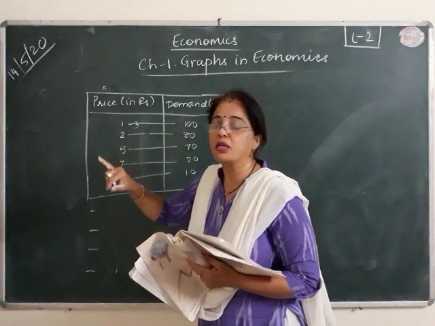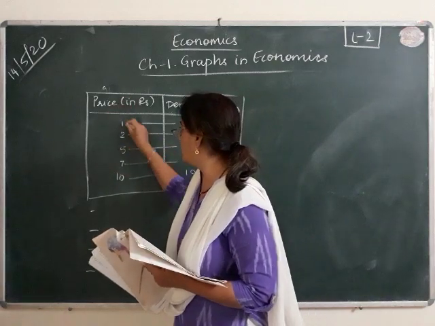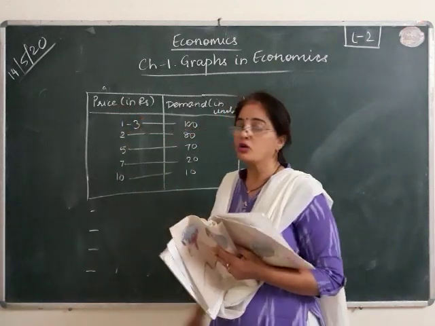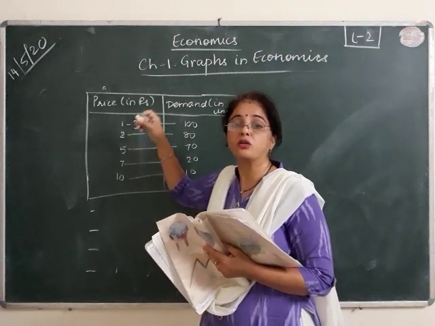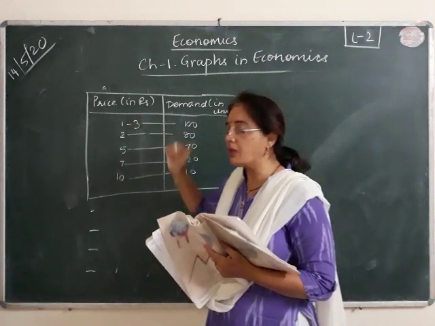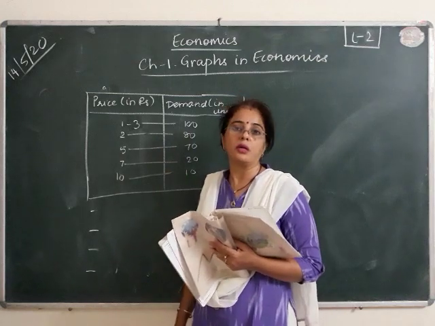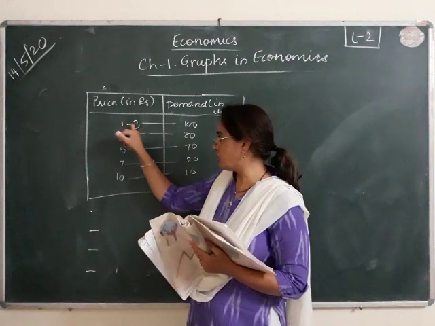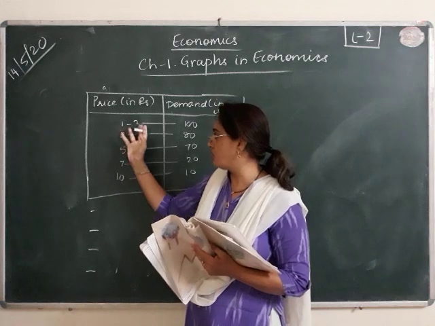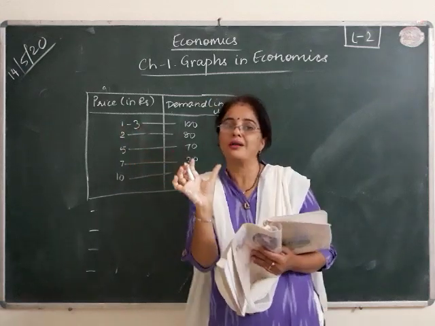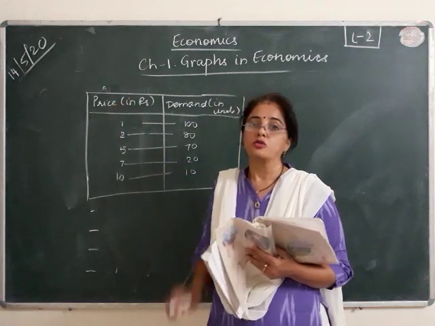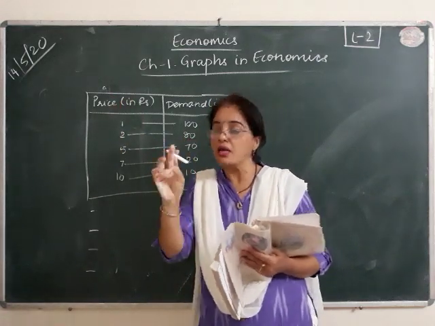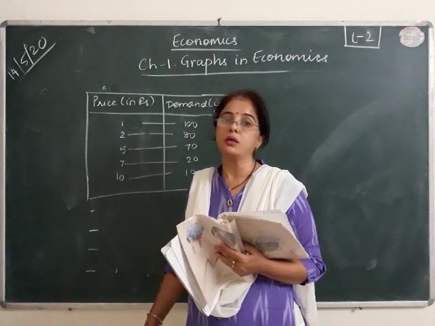When it is at a given price, then if I write here 1 to 3 rupees, so how much is the demand? So 1 rupee, or 1 rupee 25 paise, or 1 rupee 50 paise, or 2 rupees, or how much? That will not be possible, we will not be able to make out that. So for demand, such kind of distribution, such kind of making a range, a class interval is not possible. So at a given price, at an exact price only you can determine the demand.